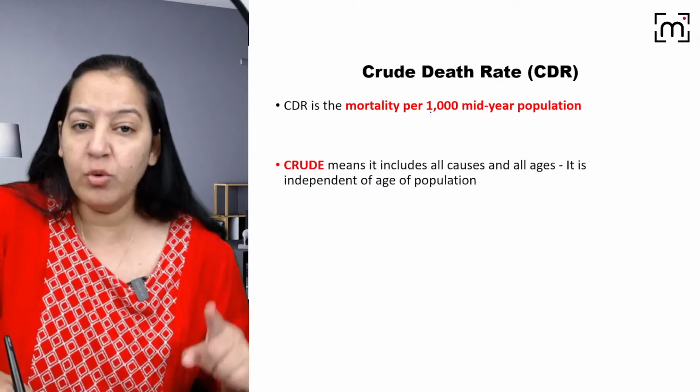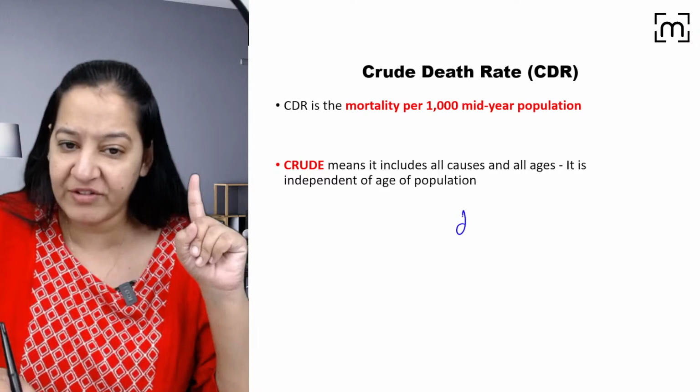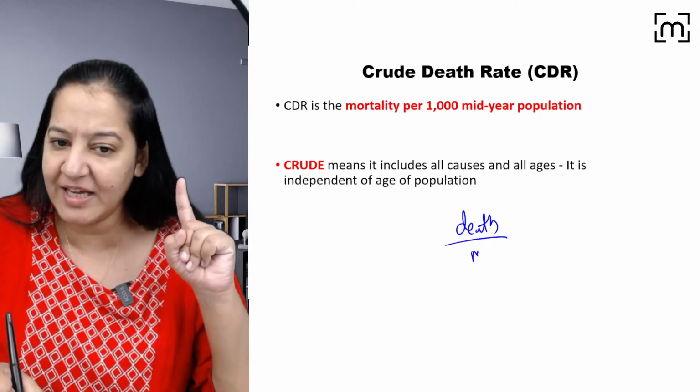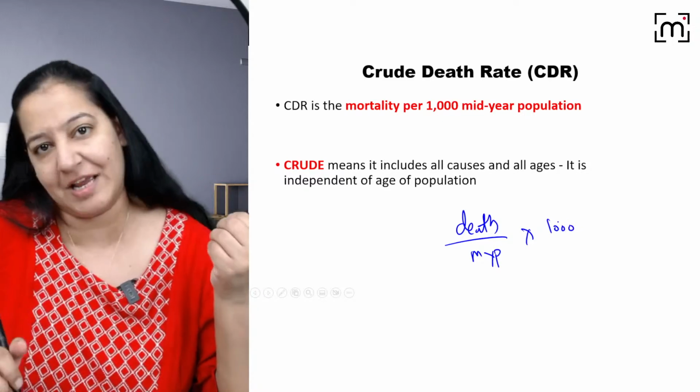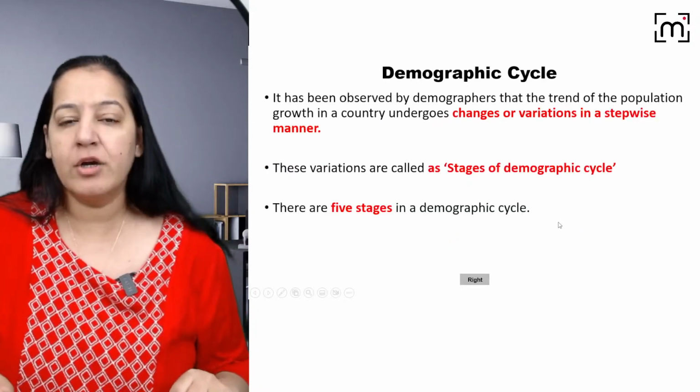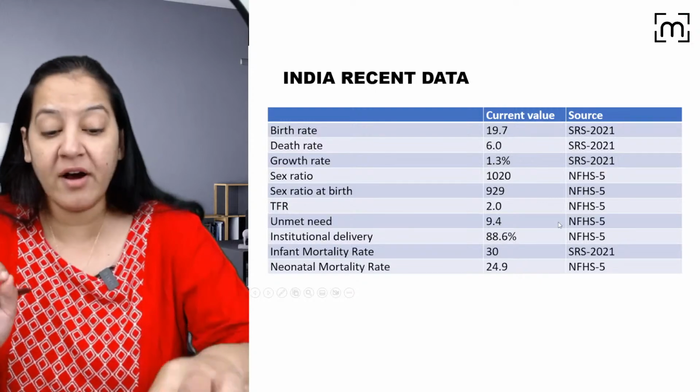And what is the death rate? Crude death rate is the same formula: number of deaths taking place upon mid-year population in 2000. So per thousand, how many deaths are taking place? That is known as crude death rate. Now in India, what are the current values?